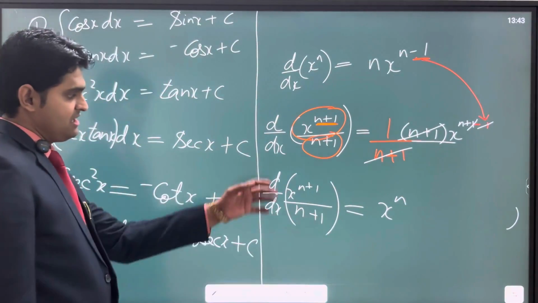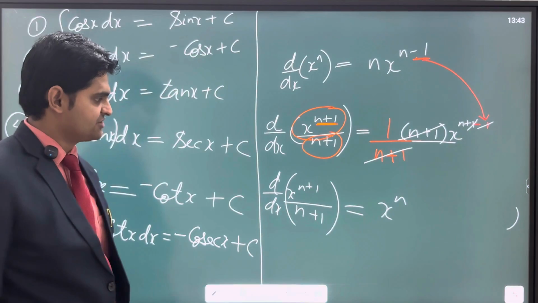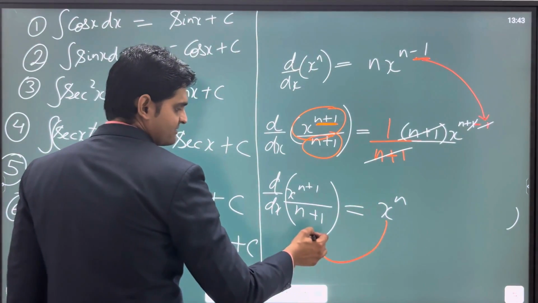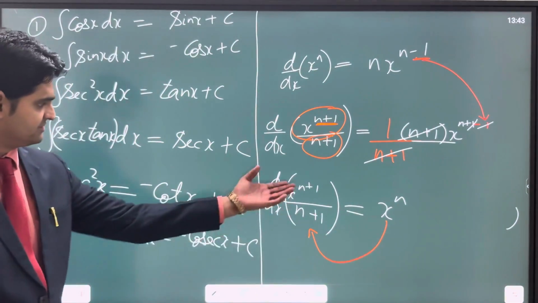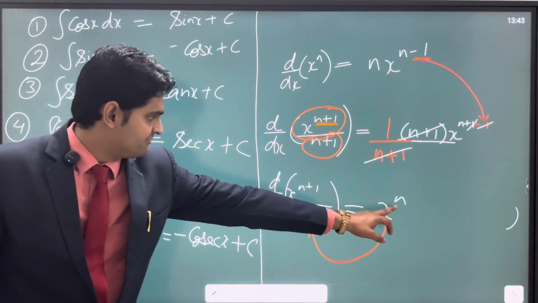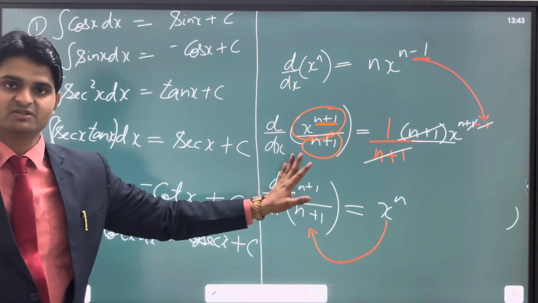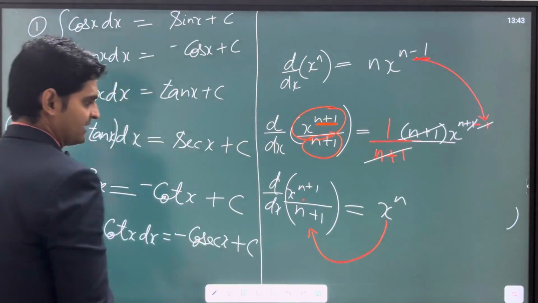So when we talk about integration, the integration of x to the power n will be this. If we integrate this function, we return to its primitive state. This is what we have for any algebraic function.